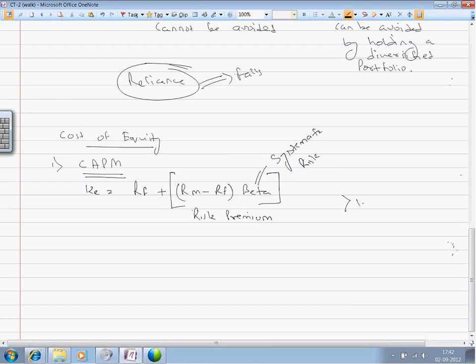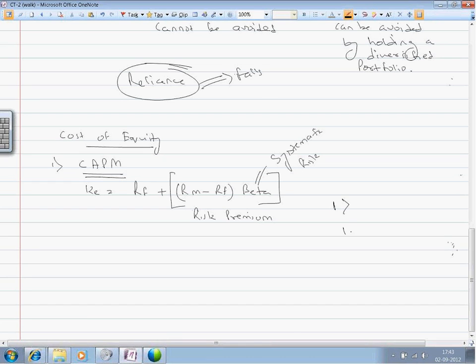If a stock has a beta of greater than 1, this means the stock is very aggressive.